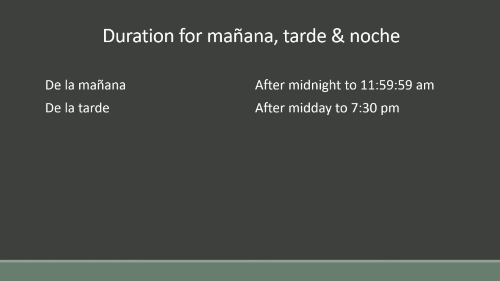So for de la tarde the time duration is after midday to 7:30 PM. And de la noche, the night time, is after 7:30 PM till midnight. 1 second left to midnight, 11:59 PM. This is the time duration for de la mañana, de la tarde and de la noche.